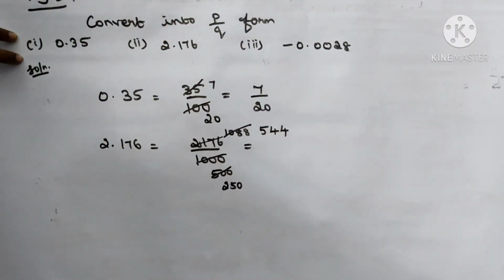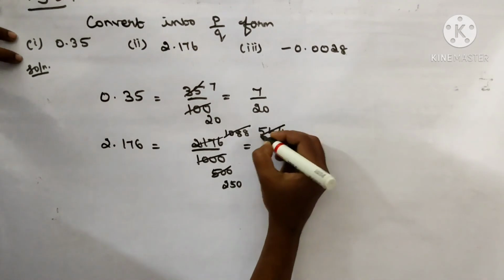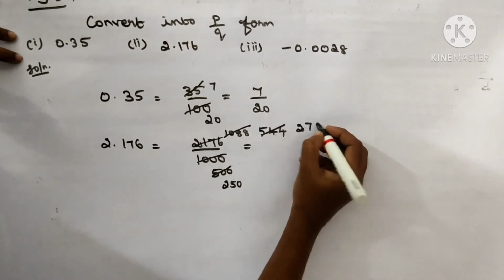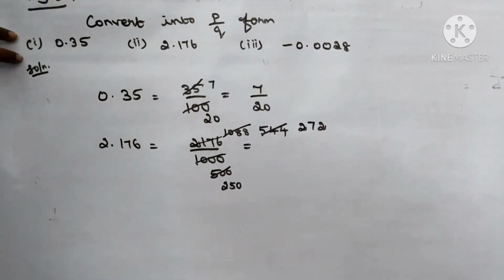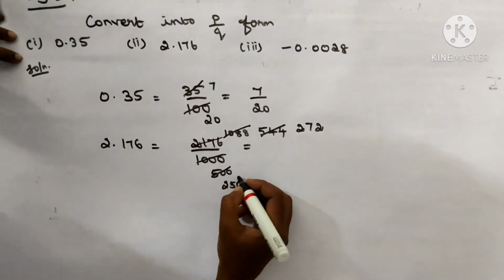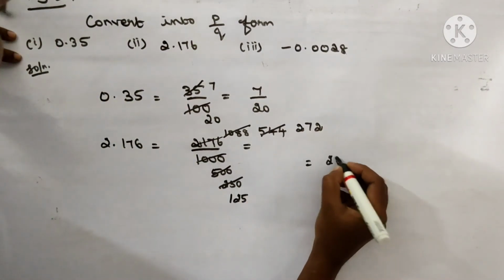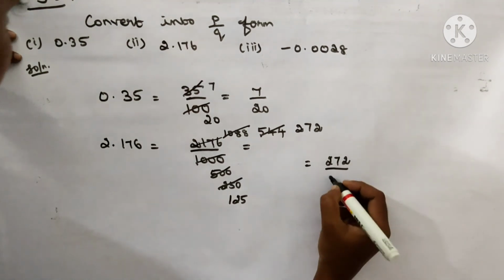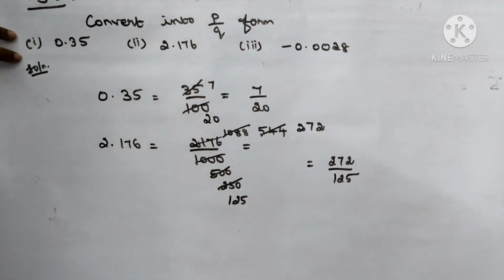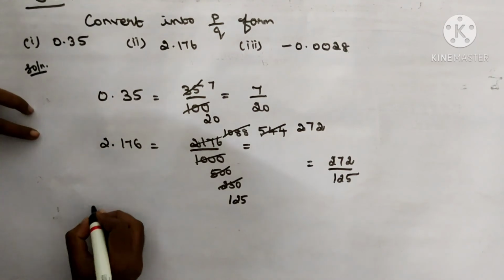Again cancel using the second table: 2 twos are 4, 7 twos are 14, 2 twos are 4, and the denominator is 125. So the reduced answer is 272 by 125.